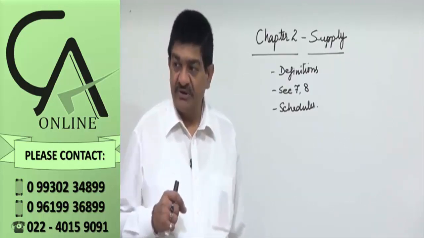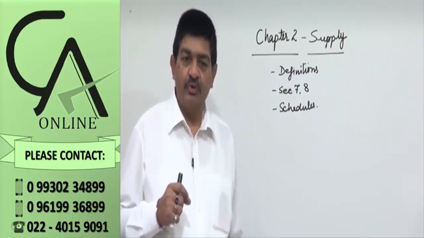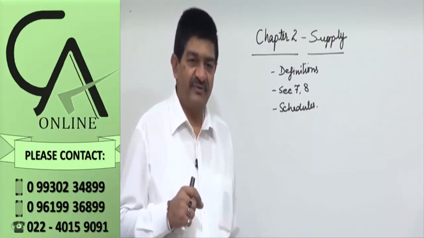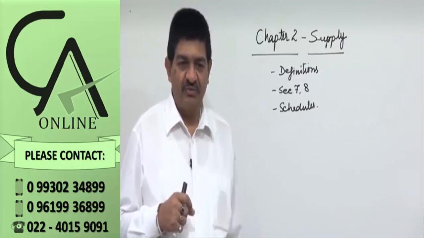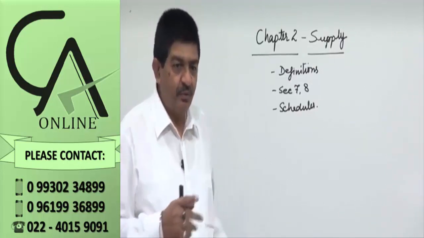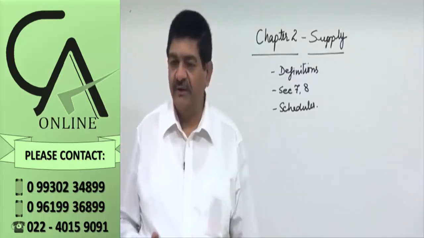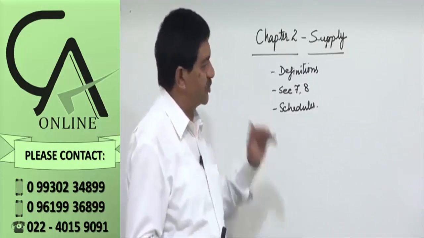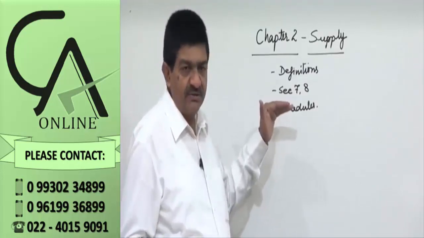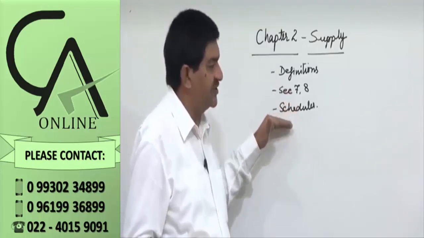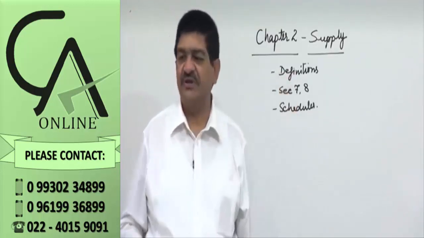What is the meaning of business? What is the meaning of goods? What is the meaning of service? Who is the recipient? What is the meaning of consideration? What is money? Few definitions we are going to refer to here. Section 7 talks about what is supply. Section 8 is mixed supply, and schedules, those are related to section 7.